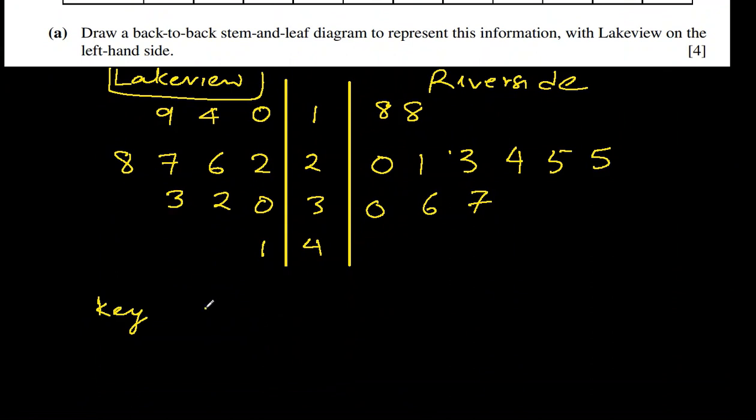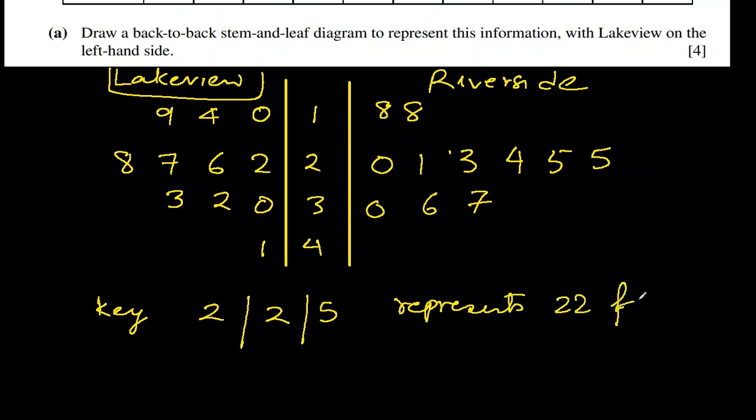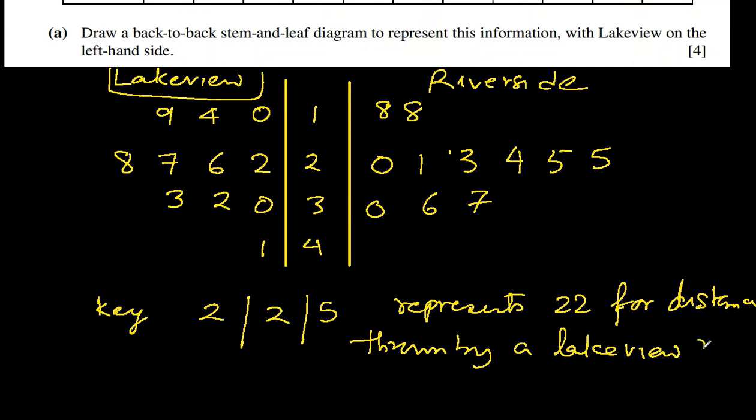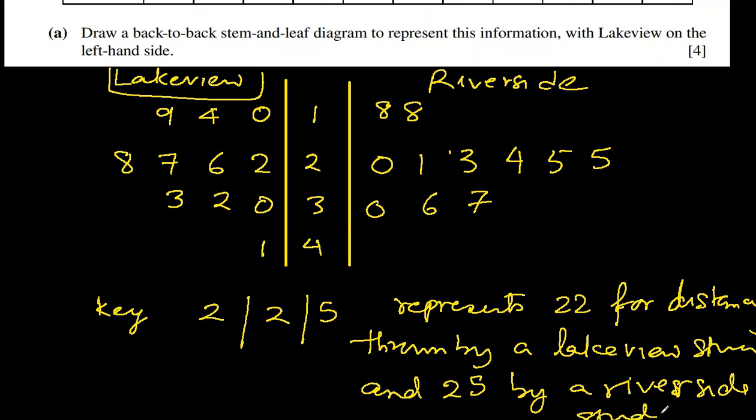Key, let's say 2, 2, 5 represents 22 for the distance thrown by a Lakeview student, and 25 by a Riverside student. So this completes our stem and leaf diagram.